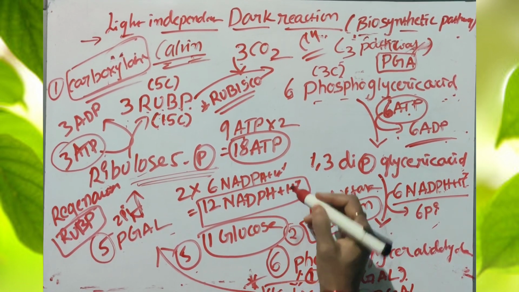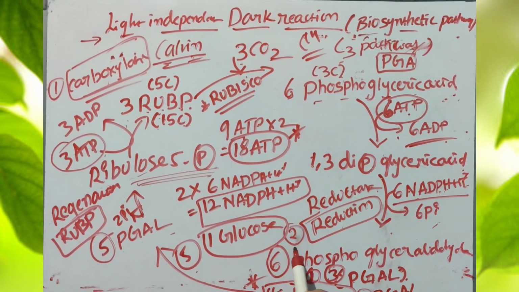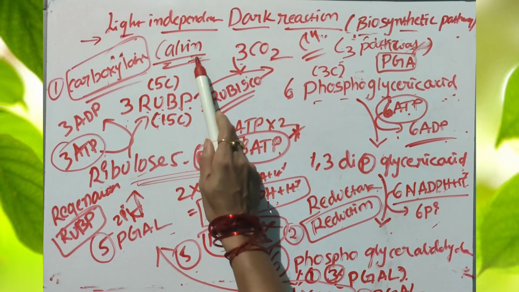So how many ATP molecules are utilized for the synthesis of a single molecule of glucose? Total 18 ATP. How many NADPH molecules are utilized for synthesis of a glucose molecule? Total 12 NADPH molecules. This is very important for NEET and competitive exams; these are very important steps in the dark reaction. So totally 18 ATP molecules and 12 NADPH plus H plus molecules are utilized for the synthesis of a single glucose molecule in the dark reaction, as proposed by Melvin Calvin